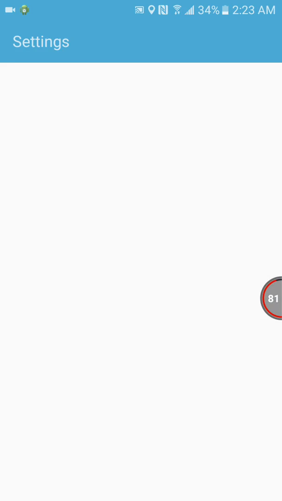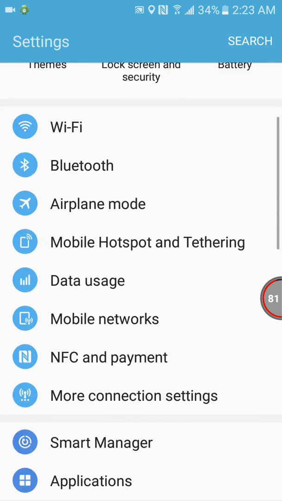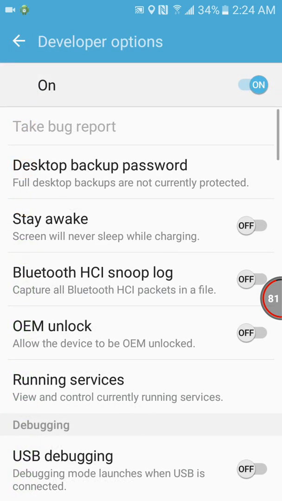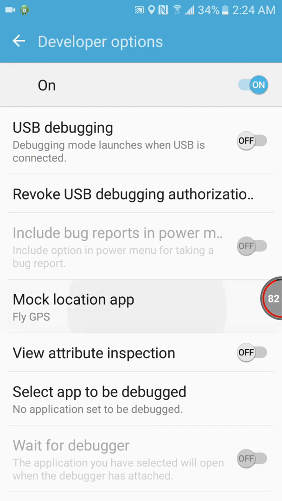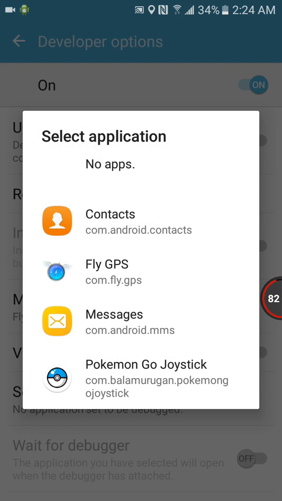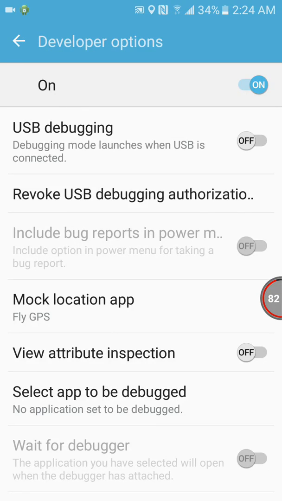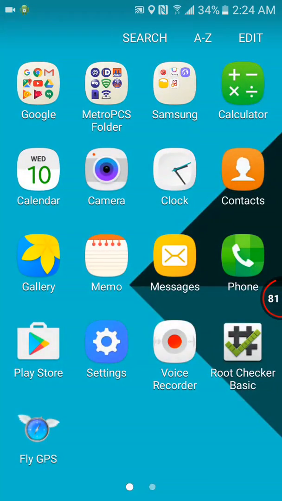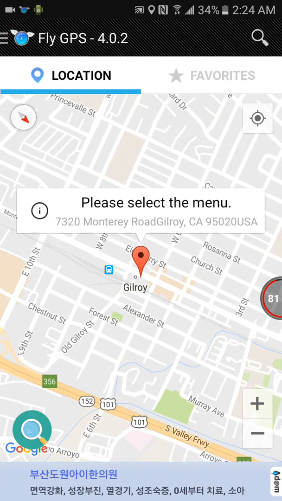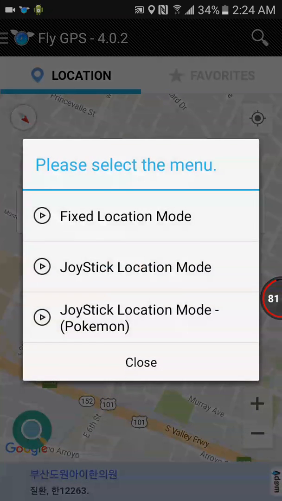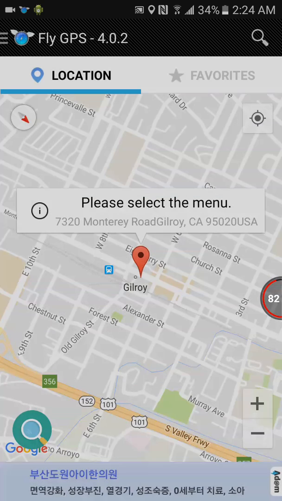Then you're gonna want to go to developer options and go to mock locations and select Fly GPS. Once you do that, you open Fly GPS, set your location on, and click service run, and then joystick location mode for Pokemon.